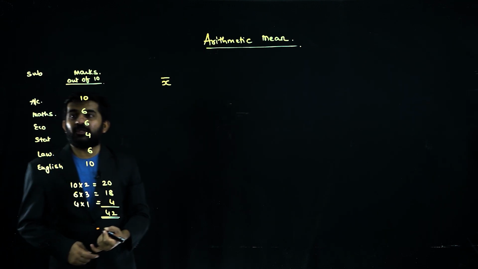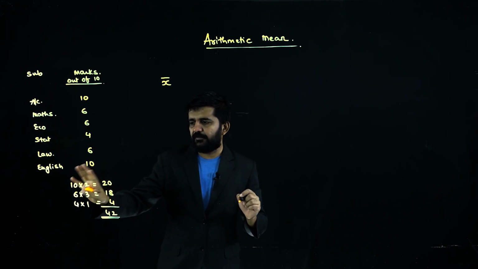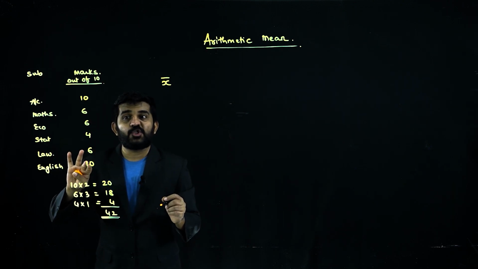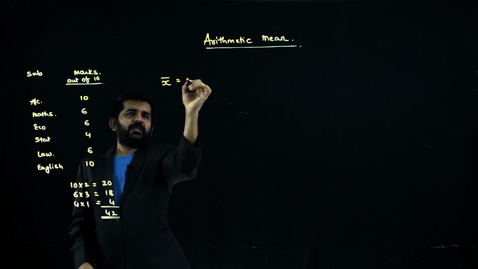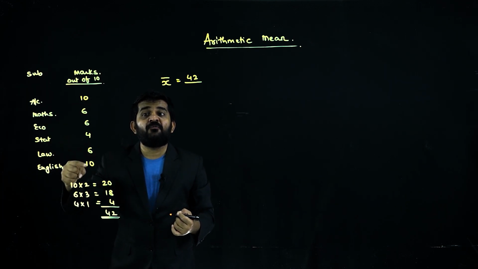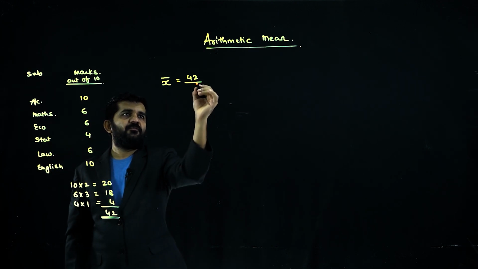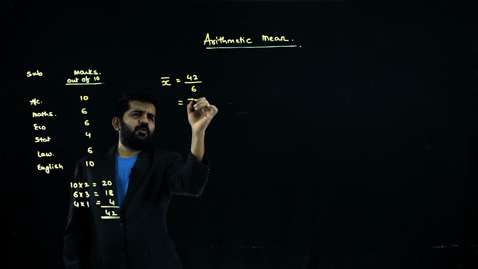This is 42. Sir, why have you done the total in this manner? You can directly add this. Yes, but there is a purpose why I have done it this way. Ultimately, you need to add all of this. The total is 42. 42 divided by how many variables are there? Because I want to find the average, I have to divide by the number of variables. Number of variables are 6.